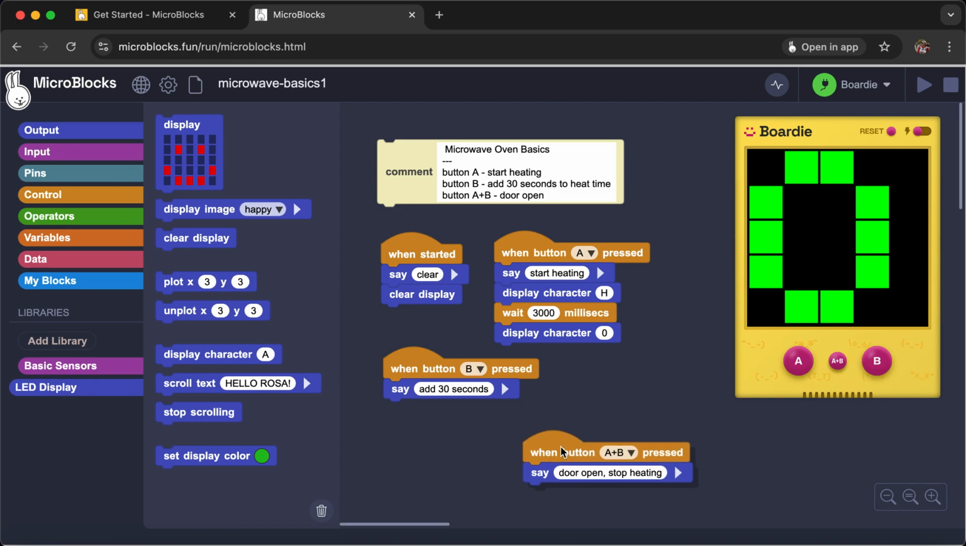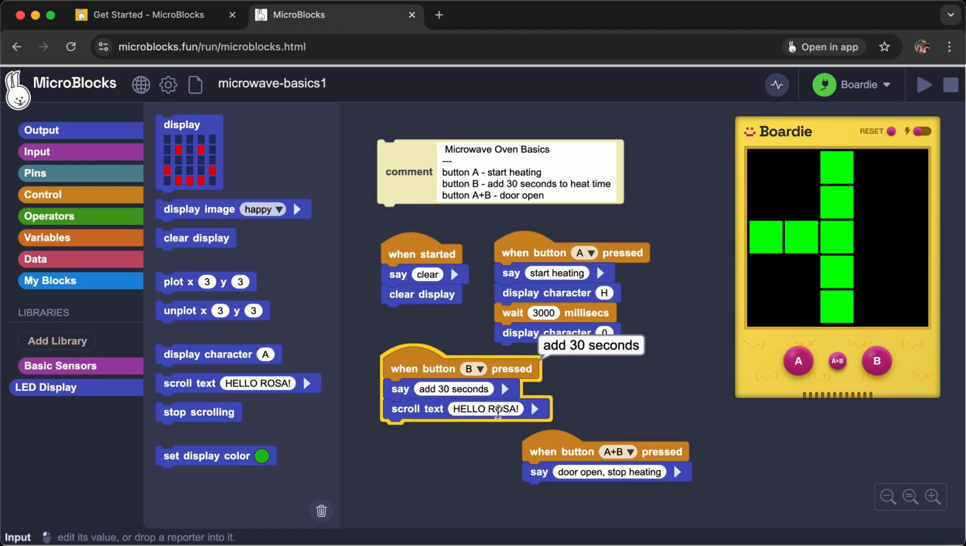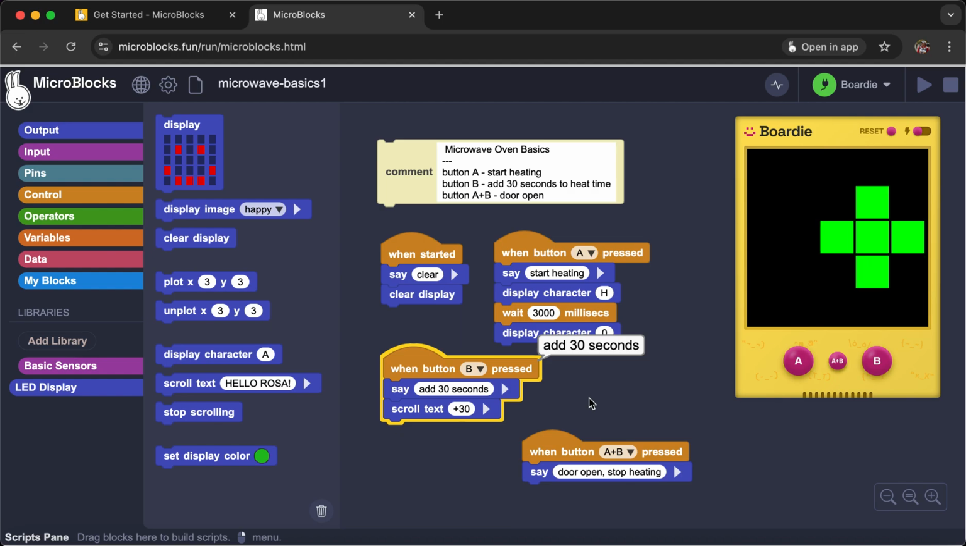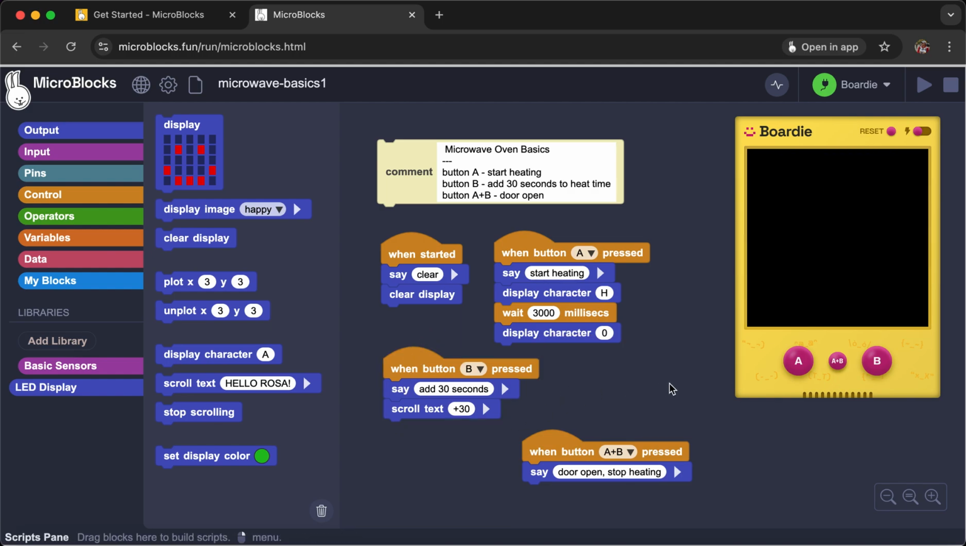Now for adding 30 seconds, probably what we could do is scroll the text. Whoops, that was hello Rosa plus 30. I accidentally clicked on it; whenever you click on a set of blocks, they actually run. So now let's press B, it says plus 30.